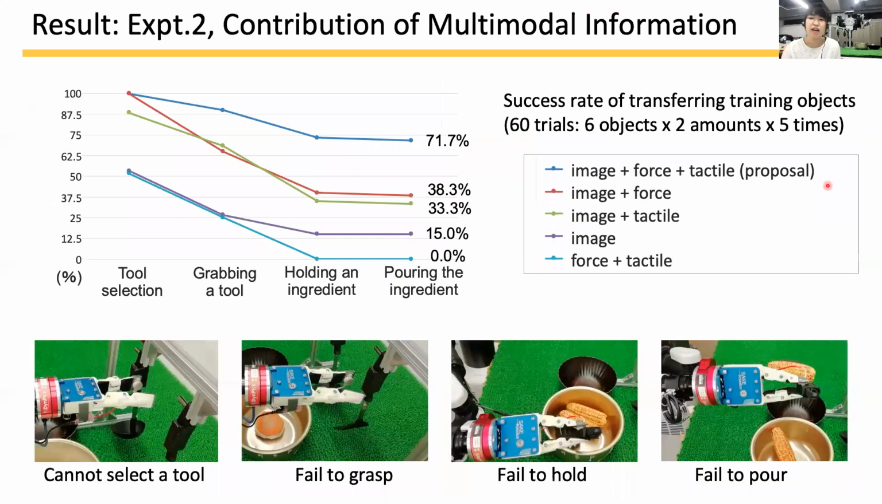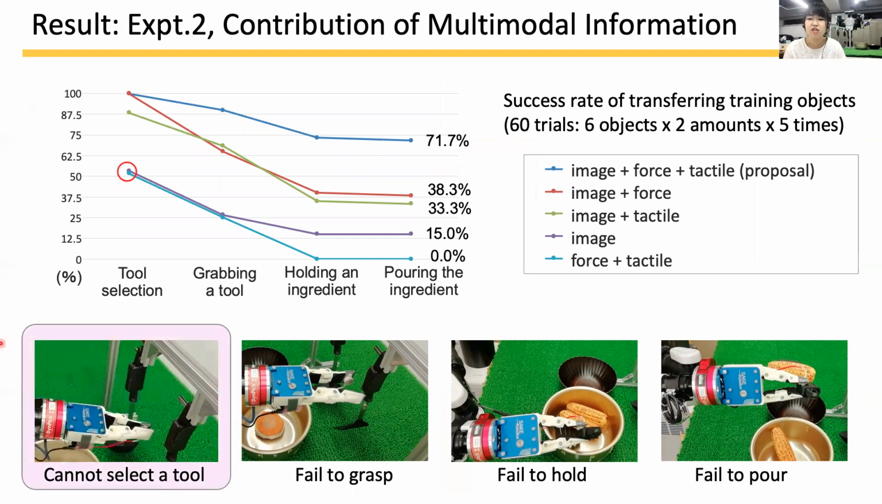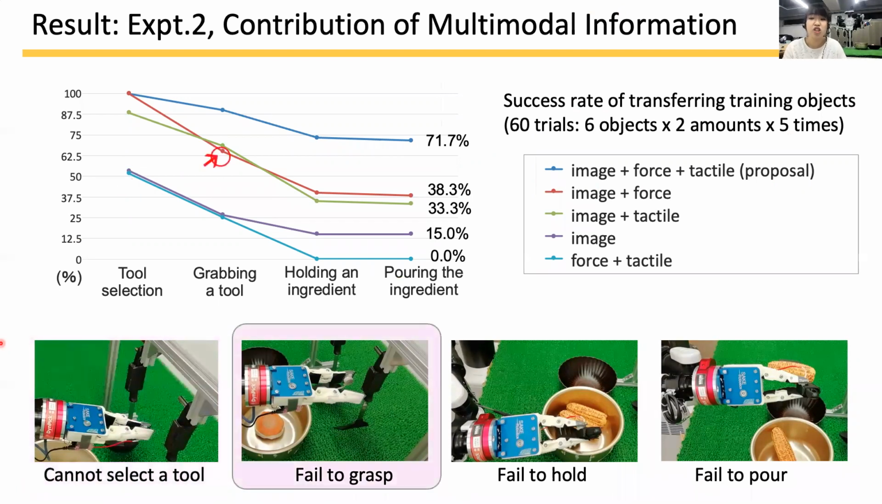This slide shows the result of experiment 2 checking the role of each sensor data. The success rate with all the sensors, image, force, and tactile was the highest. When we input only image or force and tactile combination, the success rate of selecting tool is low. It can be said that image and either force or touch is necessary at least for active perception. Comparing to grasping, if there is no tactile input, the success rate dropped considerably. Therefore, tactile contributes to successful grasping.